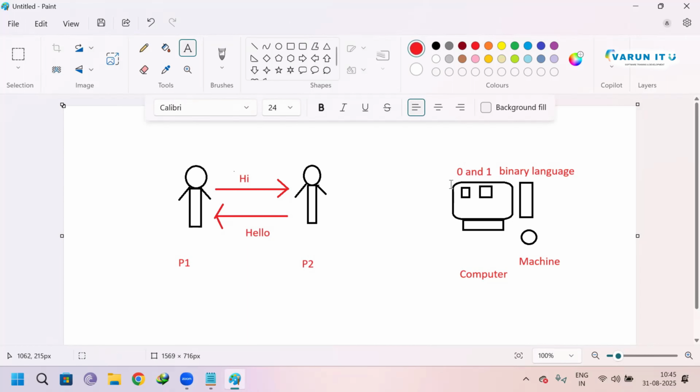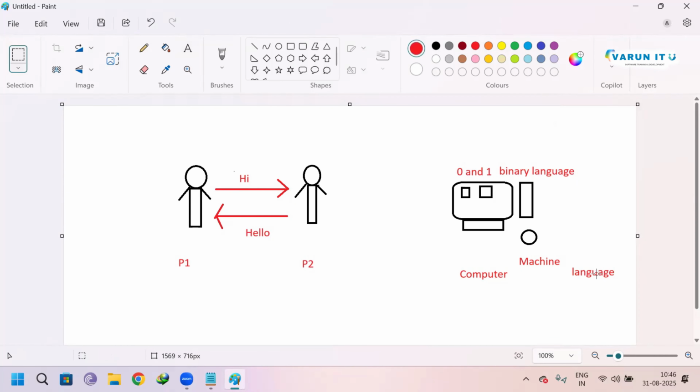What is the main concept here? The computer will not understand our language. It will understand only the 0 and 1 language. That language is called binary language, and again we call it machine language.